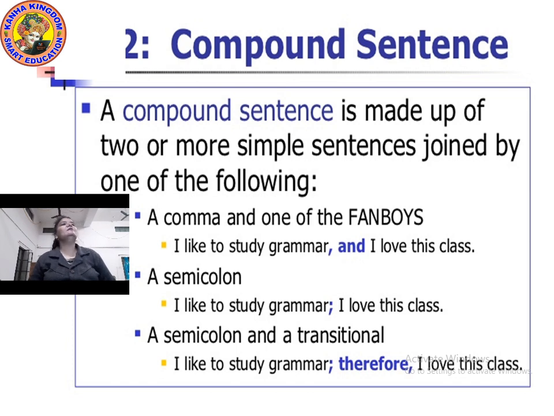So it is not necessary, not compulsory, that a compound sentence can only be joined by a conjunction. You have to pay attention also that a compound sentence can be joined by a semicolon, or a comma, this way. Next, a semicolon in a compound sentence: I like to study grammar; I love this class. We won't use any conjunction in that. Removing that conjunction, we can use a semicolon.